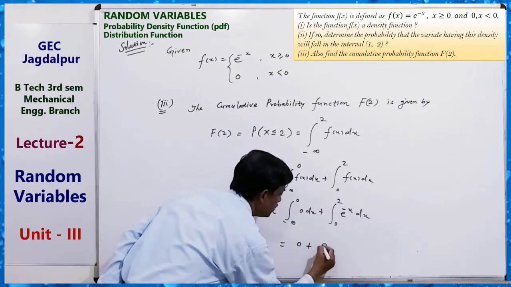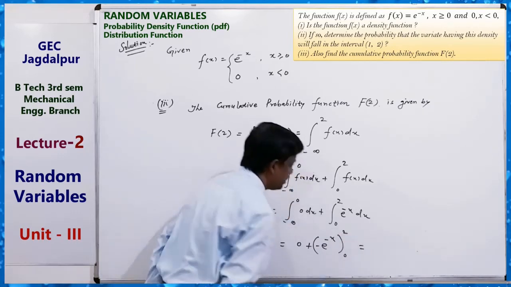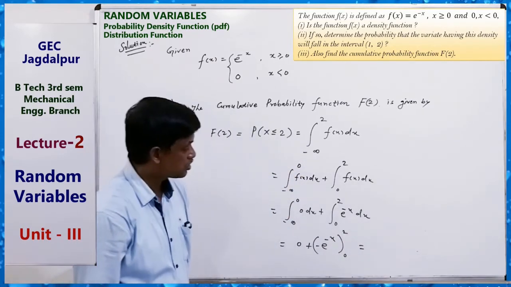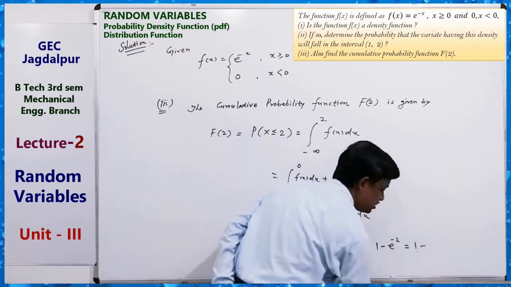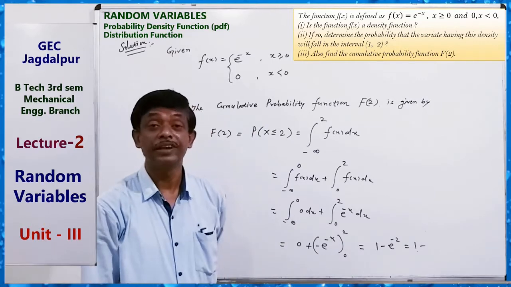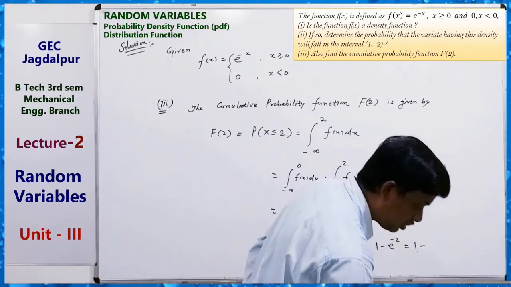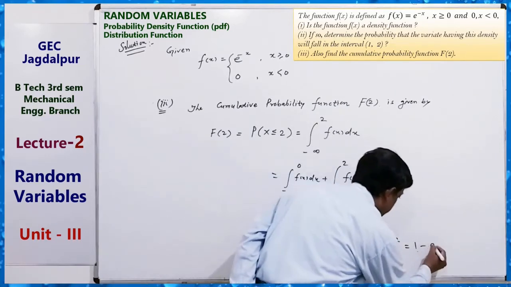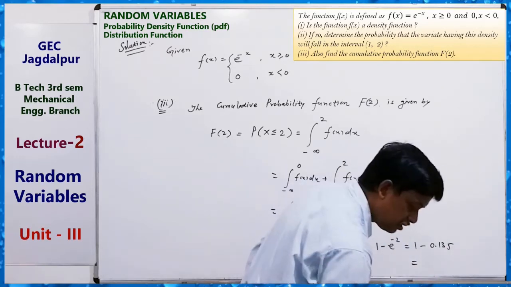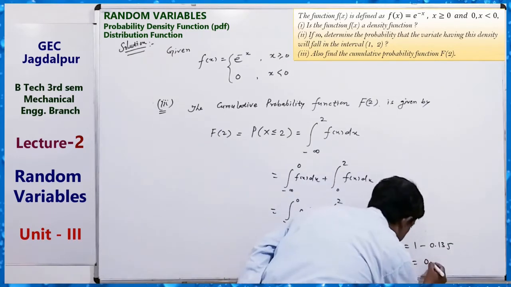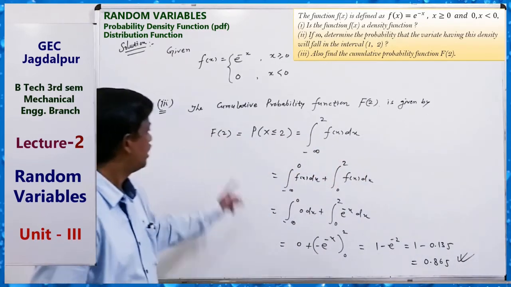0 plus, minus e to the power minus x, limit from 0 to 2. We can solve it. What? e to the power minus 2. 1 minus e to the power minus 2. Also you can find the value of e to the power minus 2. What? 0.135. And this is equal to what? By subtracting, 0.865. So this is the value of F(2).